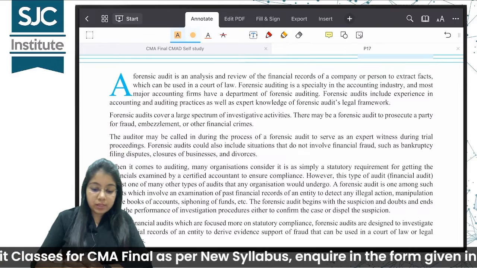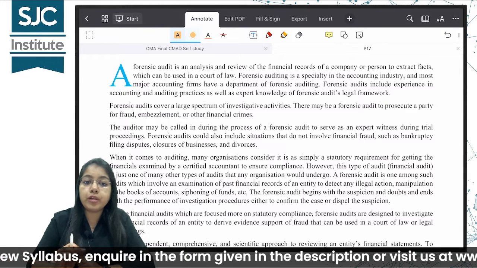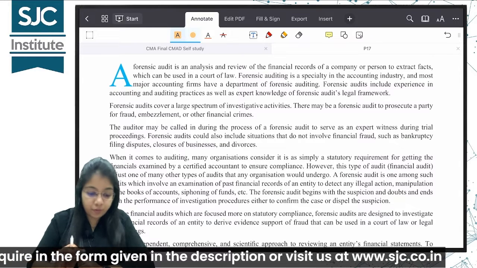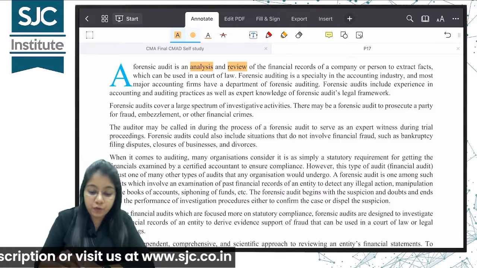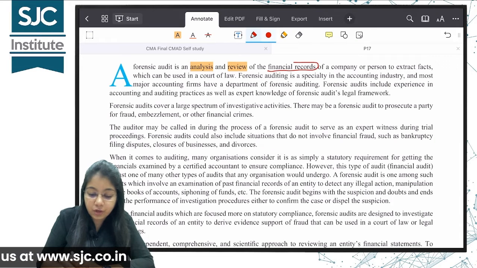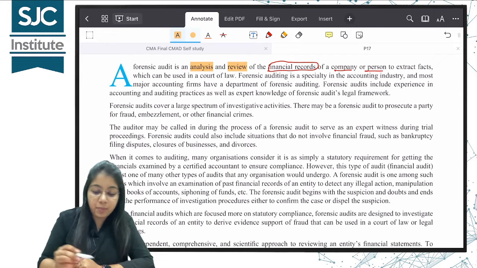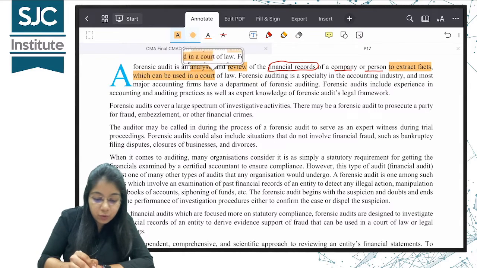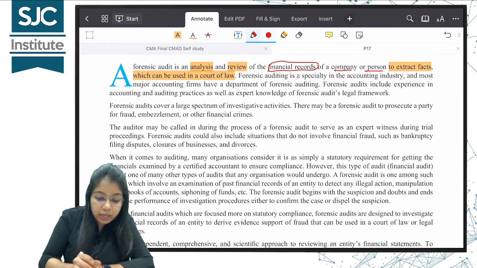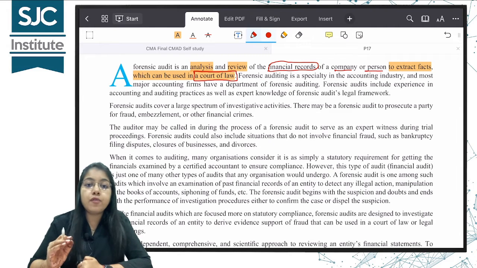The first topic was the meaning of forensic audit. You will also keep marking with me so that you get to know what are the relevant portions that you need to be aware of. A forensic audit is an analysis and review of what? Of the financial records of a company or person. What is the purpose? The purpose of this forensic audit is to extract facts which can be used in the court of law. So this is the highlight. You can say this is the meaning of forensic audit.